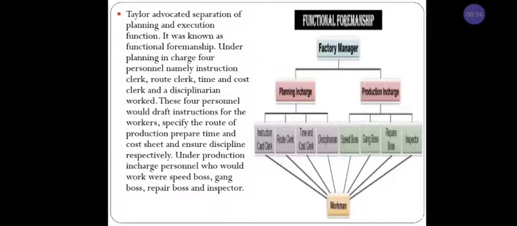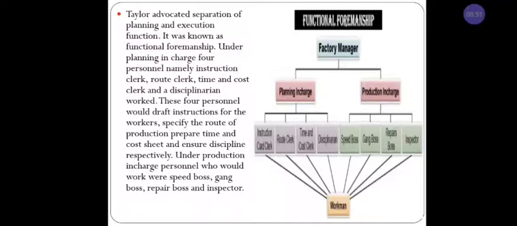And route clerk will show a very good or a very new method in the production department. Once again I'll repeat: the instruction card clerk gives instructions at the workplace to the workers. The route clerk shows a very good method of production, or a very good way to increase the production.